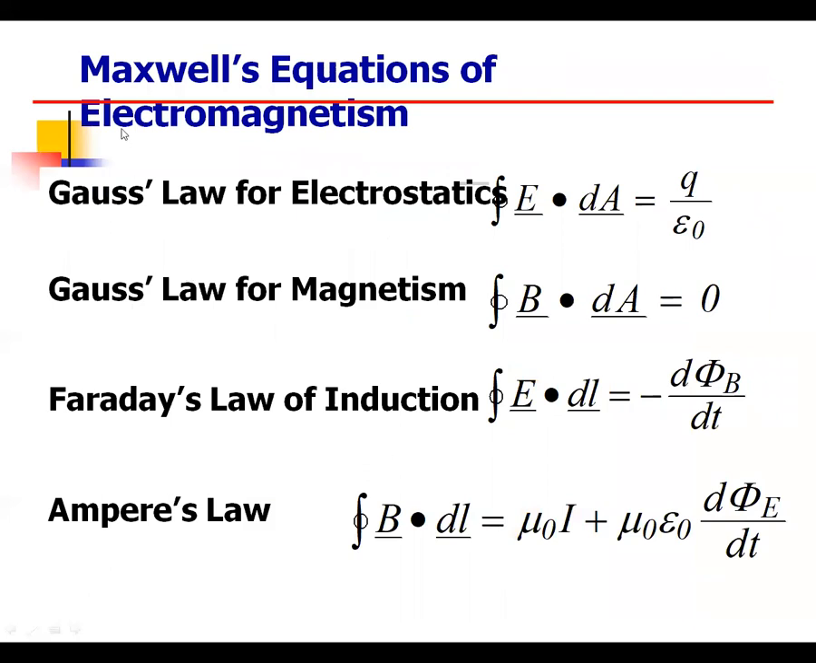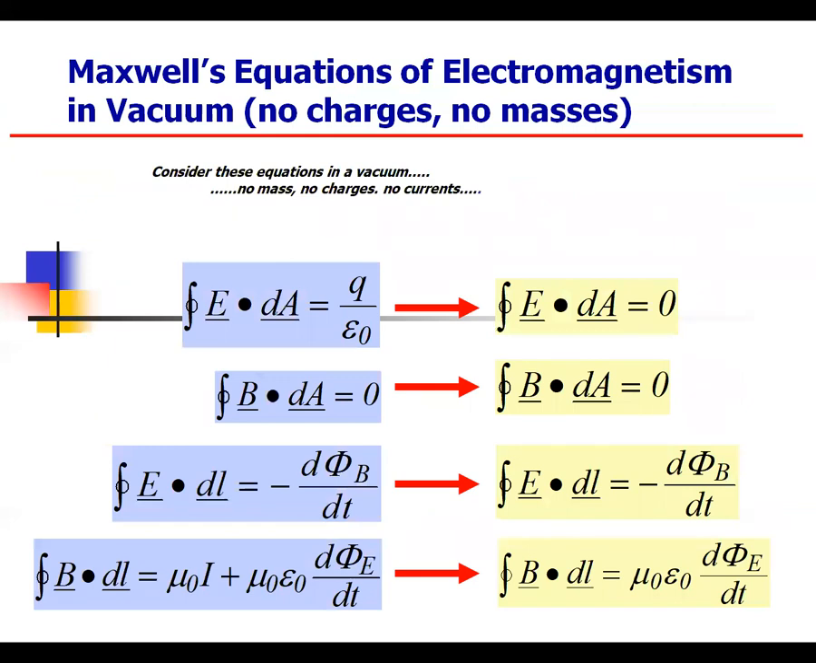Now, the Maxwell equations of electromagnetism. We have already seen them in the previous slide. So we shall move to the Maxwell equations of electromagnetism in vacuum. You know very well about electromagnetism. We take it as a vacuum, no charges and no masses. We consider these equations in a vacuum, with no mass, no charges and no current. So these are the four equations we have to take.